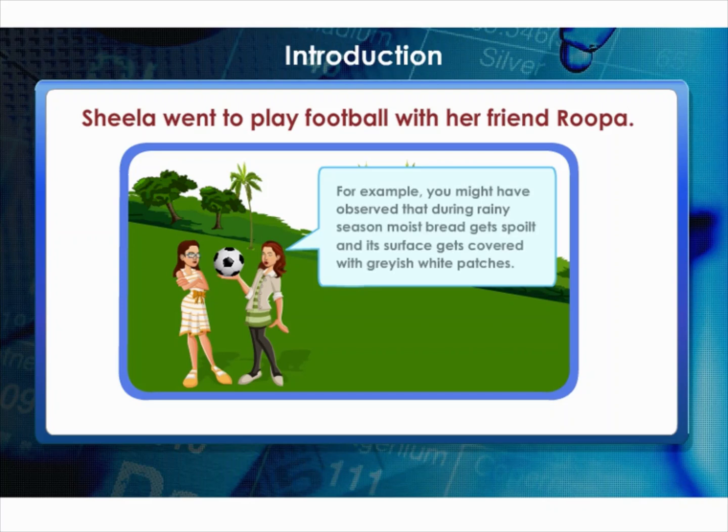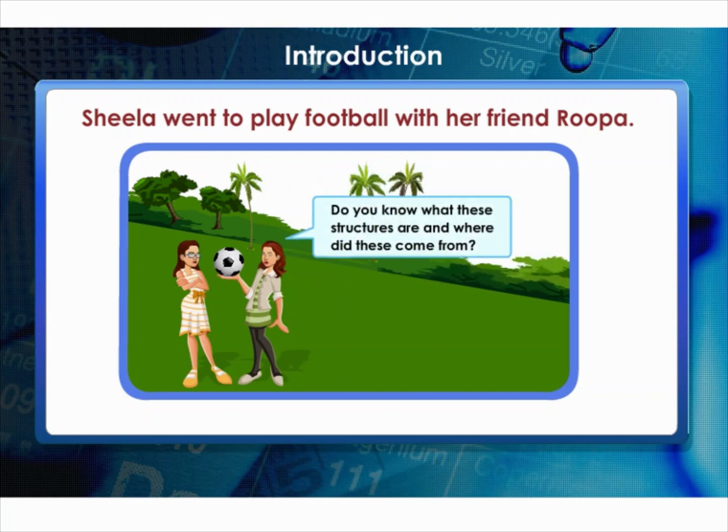For example, you might have observed that during the rainy season, moist bread gets spoiled and its surface gets covered with grayish-white patches. Observe these patches through a magnifying glass. You will see tiny black rounded structures. Do you know what these structures are? And where do they come from?